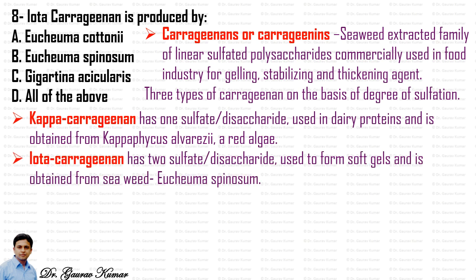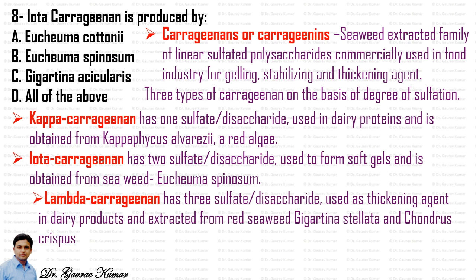Iota carrageenan has 2 sulfates per disaccharide molecule, is used to form soft gels, and is obtained from the seaweed Eucheuma spinosum. And the third one, lambda carrageenan, has 3 sulfates per disaccharide molecule and is used as a thickening agent in dairy products, and is extracted from the red seaweeds Gigartina stellata and Chondrus crispus. So the answer to this question will be the second one, that is Eucheuma spinosum is a source of iota carrageenan.